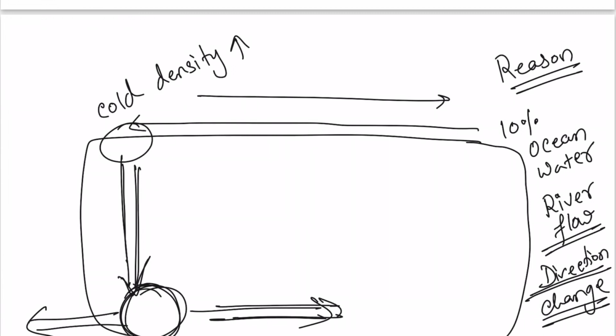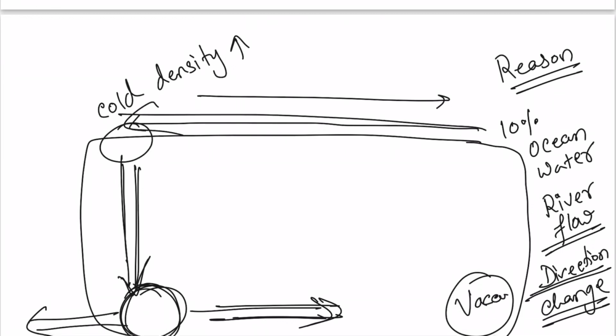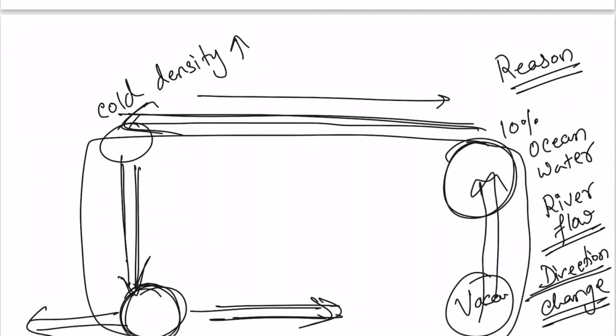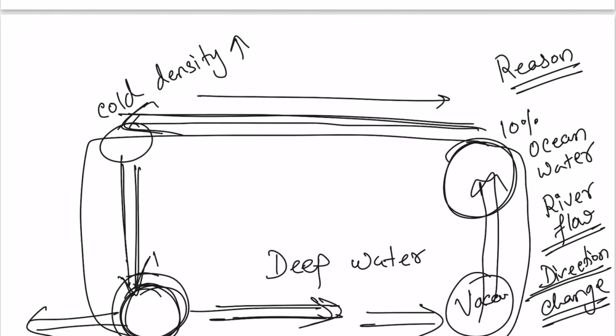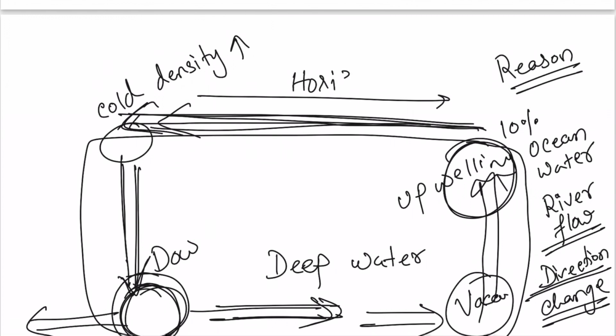So when they move in those areas where there is a vacuum. If a particular current is moving from this area, a vacuum is created, and this vacuum is filled by this kind of ocean current, which is called deep water current. So deep water current actually is the result of down dwelling or upwelling. Okay, and as soon as the water flows on the surface area, this is called the horizontal current, which is actually the ocean current which we are talking about.